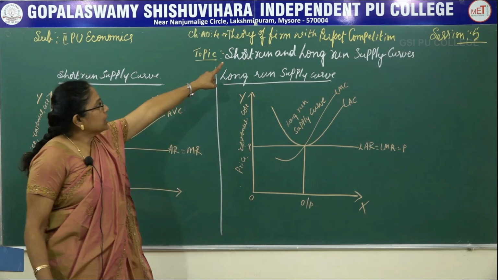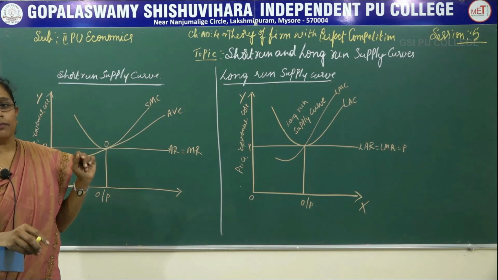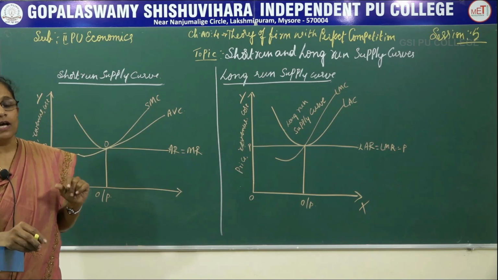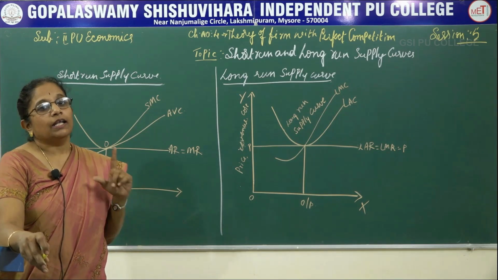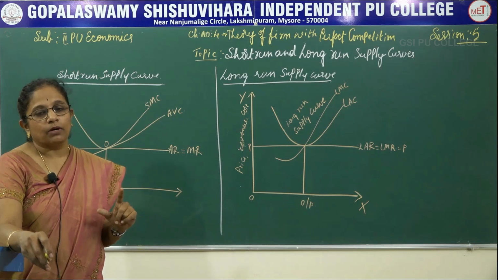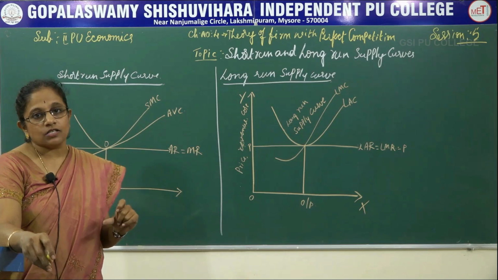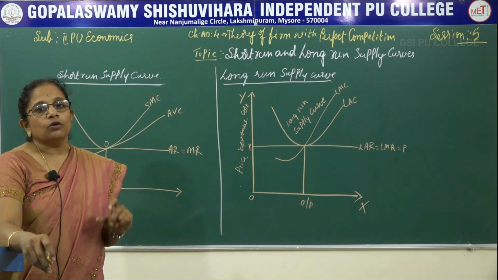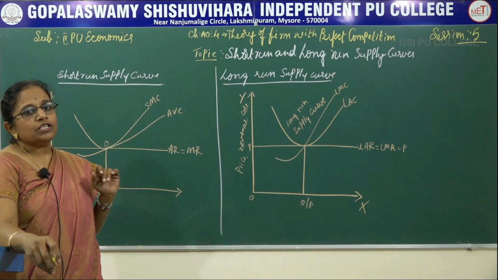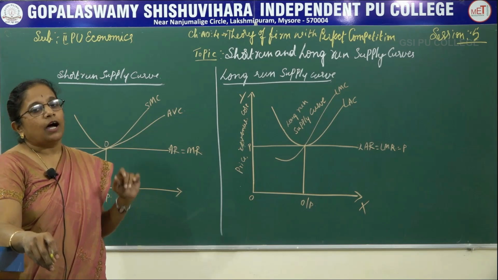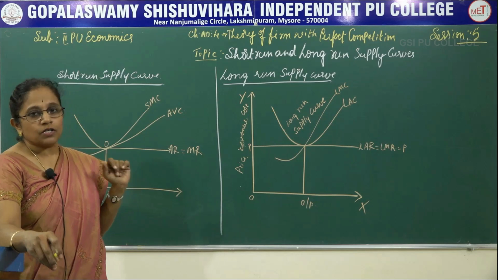You all know that under the theory of firm with perfect competition, each firm is a price taker, because here the market price of the product is decided by the industry and not an individual firm, and therefore the industry decides the market price, which will help each firm to earn some amount of profit. So each firm is a price taker under perfect competition. This can be asked for a 1 mark question also.